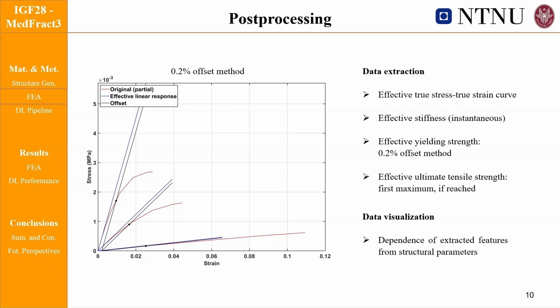Ultimate tensile strength was identified as the first stress peak when present, but since this was not always well defined and it's not a rigorous definition, it was excluded from the deep learning stage. The extracted properties were then analyzed in relation to generation parameters, as we will see next.